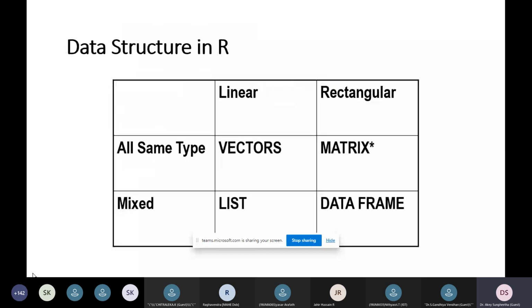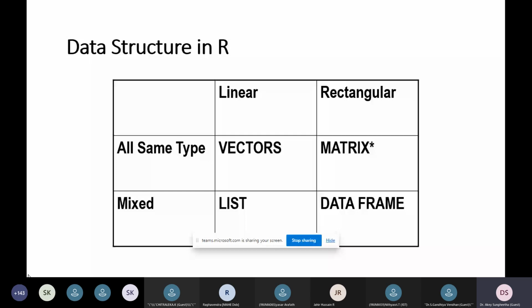So this is how we represent the data structure in R with the help of linear and rectangular cases. If it is linear, you can represent it as a vector and list. If you want to represent it in rectangular form, you can use matrix and data frame. If the data types are the same, in rectangular and linear, it can be vectors and matrix. And if the types of data are mixed, you can represent them using the list and data frame. So all kinds of complex problems in statistics can be solved and analyzed in a meaningful way